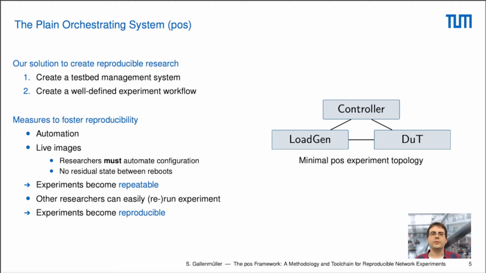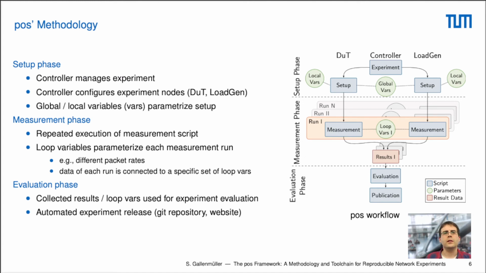Therefore, the experiments executed in this setup become repeatable because we automate all things and always start from the same state. On the other side, other researchers can also easily recreate these experiments because if they have access to the testbed facility, they can just execute the experiment file and will get more or less the same results as the original experiment.